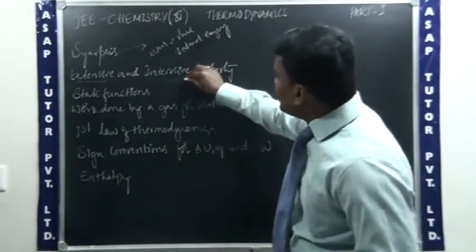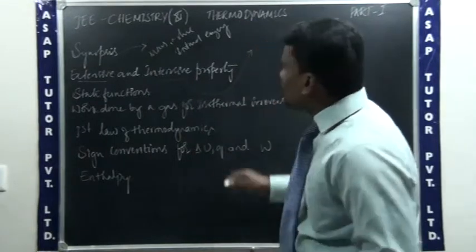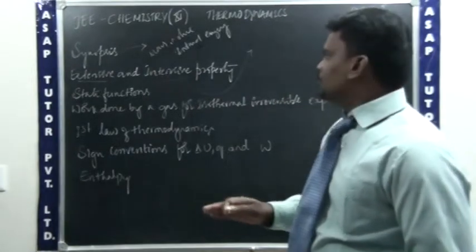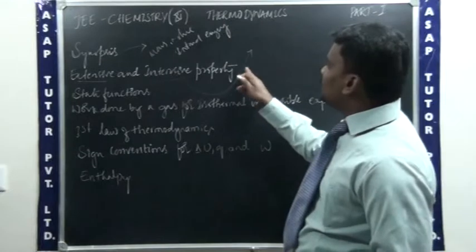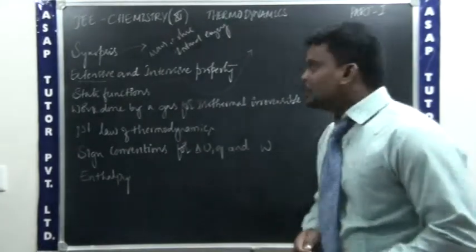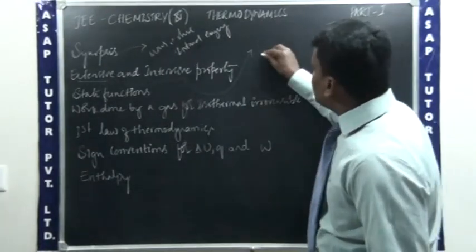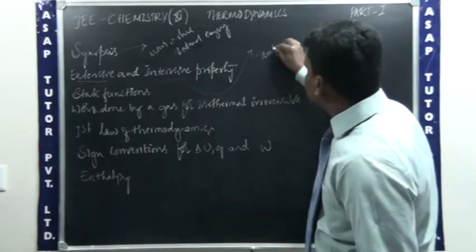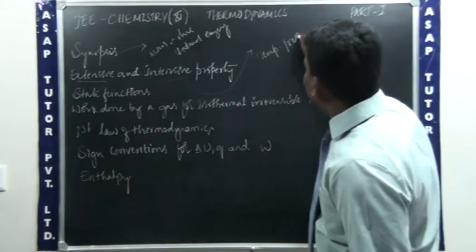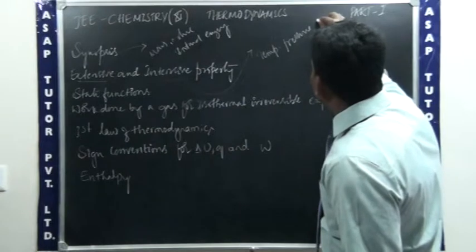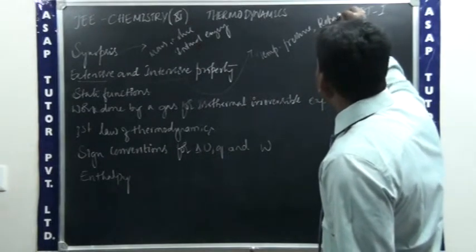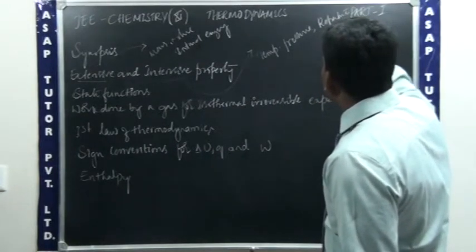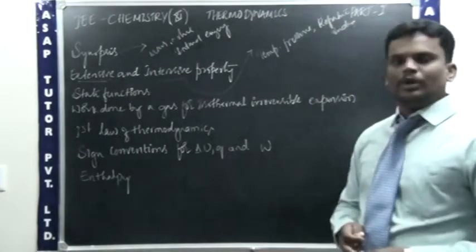Then it comes to the intensive property. Intensive properties are the properties of the system which do not depend upon the substance present in the system. So we can give the example, temperature, pressure, refractive index, etc. These are all good examples for the intensive property.